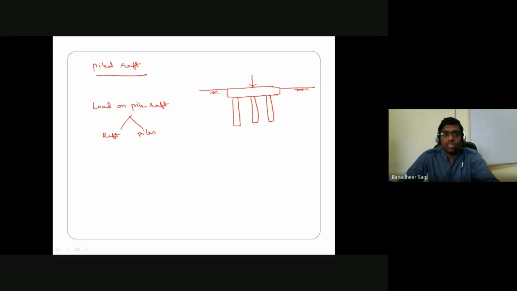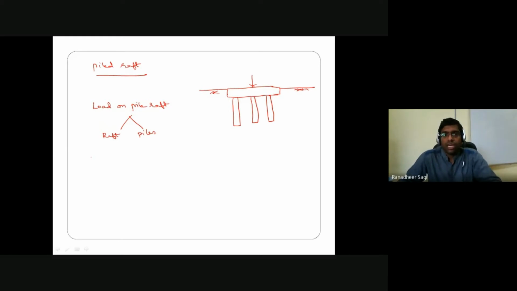Okay, so this is about the load distribution. Part of the load is distributed through the raft directly onto the soil on which the raft is resting, and some portion of the load is getting distributed through those group of piles which are existing in that pile raft foundation.